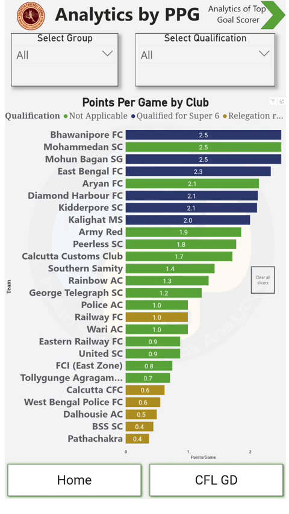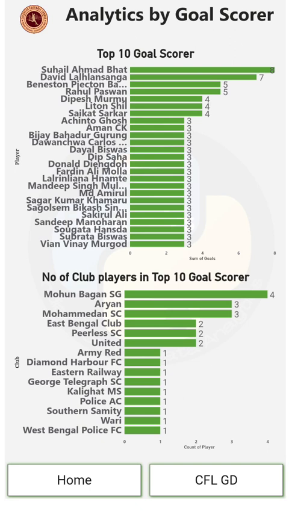The other thing you want to see is the top scorer. If you tap on this arrow on the top right corner, it will take you to the top goal scorers. As of now, you can see Suhail Ahmed Bhatt has 8 goals, followed by David Sanga, I'm sorry about the misspelling of the name, who has 7 goals. What I've tried to do is get the players with the maximum number of goals. As of now it shows only the top 10 goal scorers, but because there are a lot of players who have scored 3 goals, you can see a lot of names here.